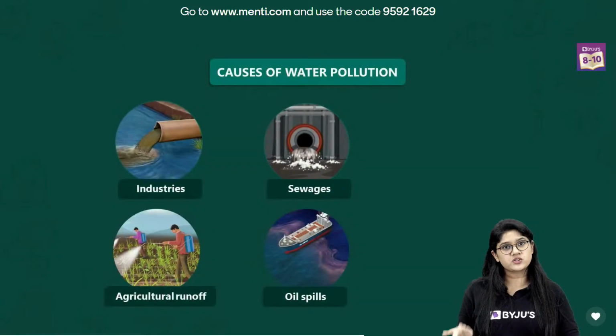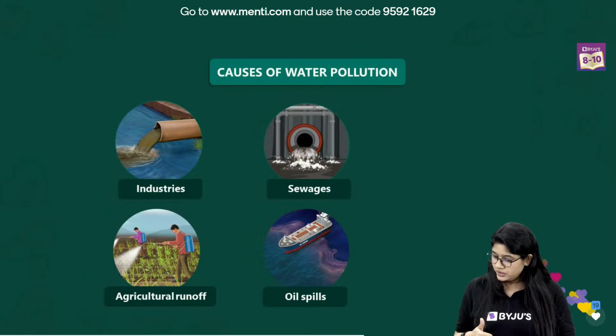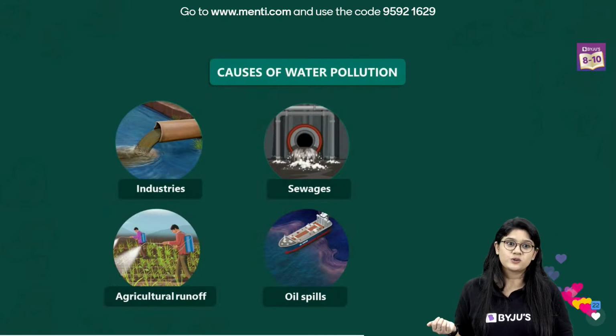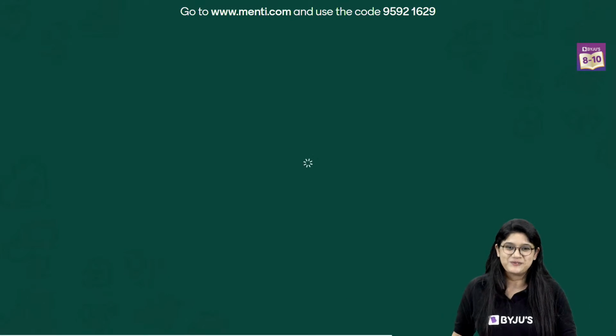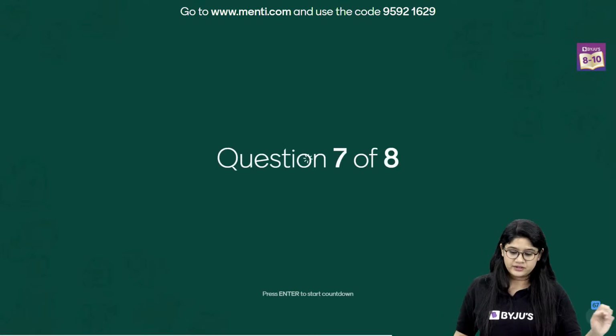And over here we have the causes of the different water pollution, right? The different causes of water pollution. That's good. And we're done with this question, right? So moving to question number 7 now. Here we have question number 7, and here you go.